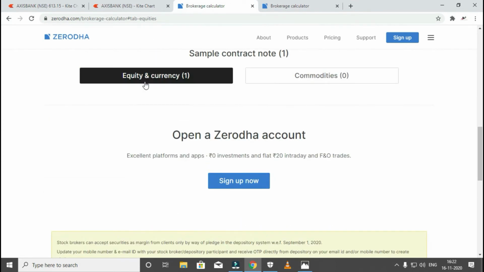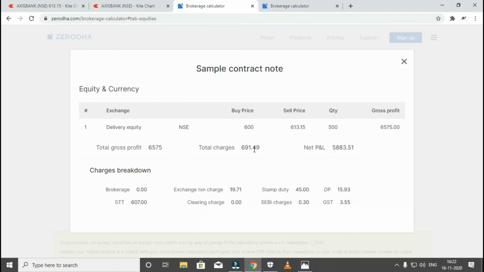5,899 rupees. See, I'm just going with the equity contract note. It's a contract note, this is all the charges. The brokerage will be totally zero. Your buying price, your selling price, and your quantities. Your total profit is 6,575 rupees. You made this profit. In that are the government charges, DP charges. About the charges, I am going to explain in another video, so that will help you to make the trades very good. In net, this is the net profit and loss. Net profit and loss means after deducting all the charges, this is your actual profit.